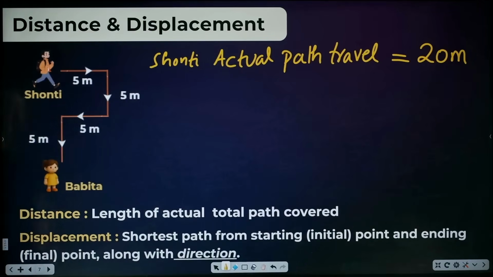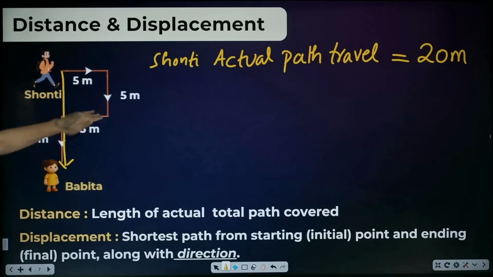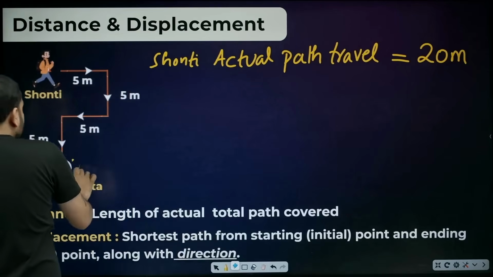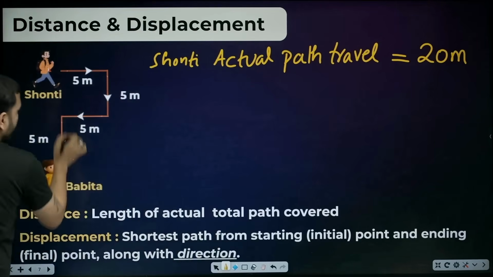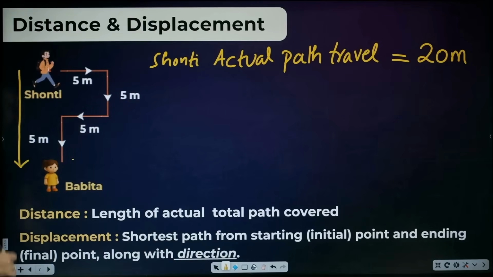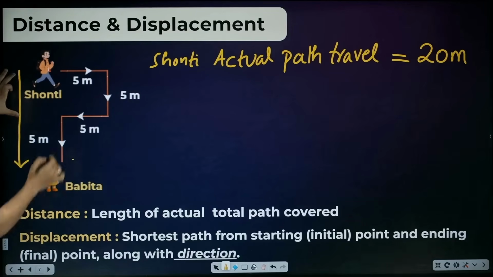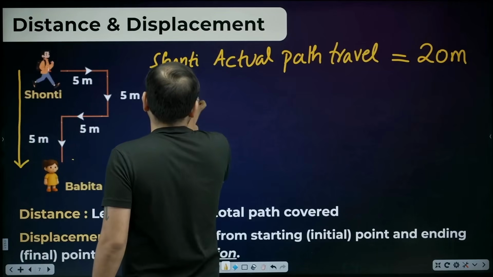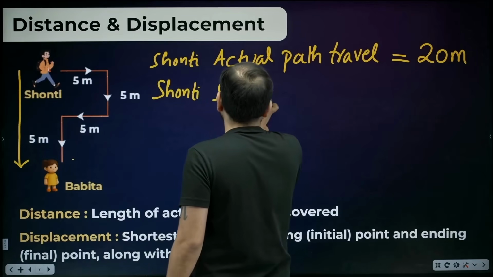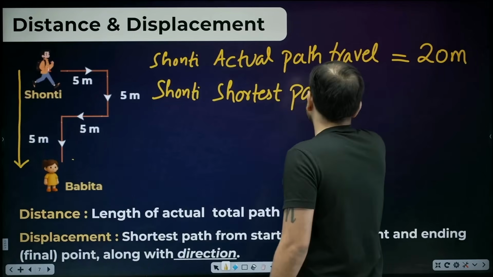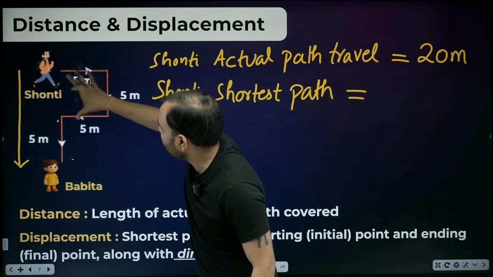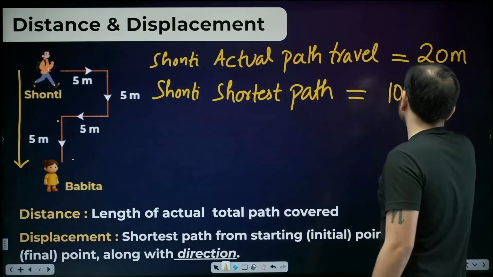According to me, the shortest way is this, a straight line. Why walk from here to there and there to reach straight? This is the shortest path where you can reach Babita. Shortest path is this. How much is this, from here to here? 5. And how much is this? 5. So 5 and 5 means 10 meters.